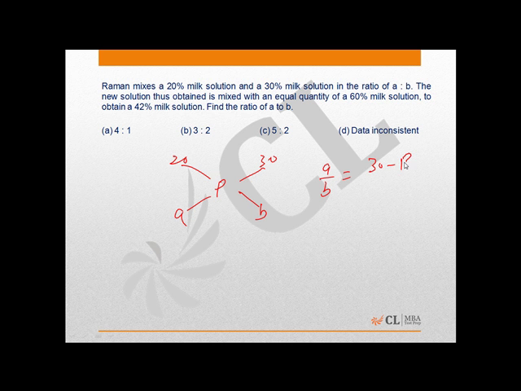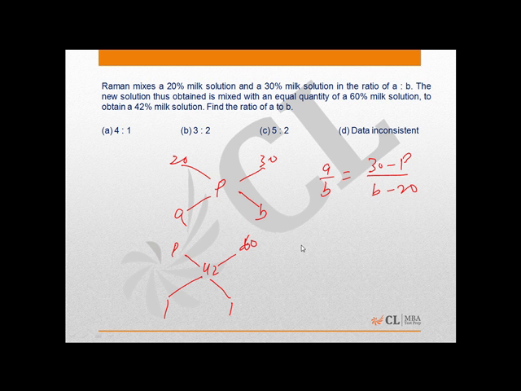30 minus P upon P minus 20, and it is given that the new solution thus obtained is mixed with an equal quantity of a 60% solution to obtain a 42% milk solution, and we have to find the ratio of A is to B, which means the solution which has concentration as P is mixed with 60% solution to obtain a 42% milk solution.